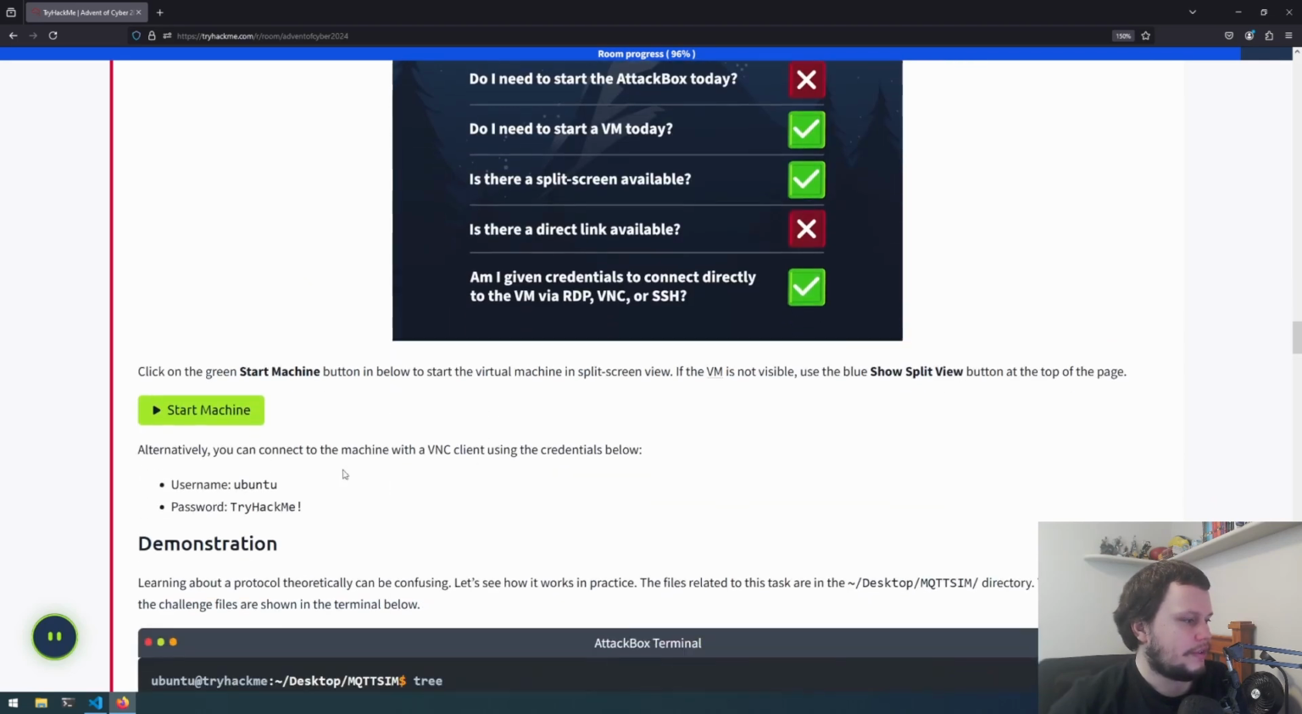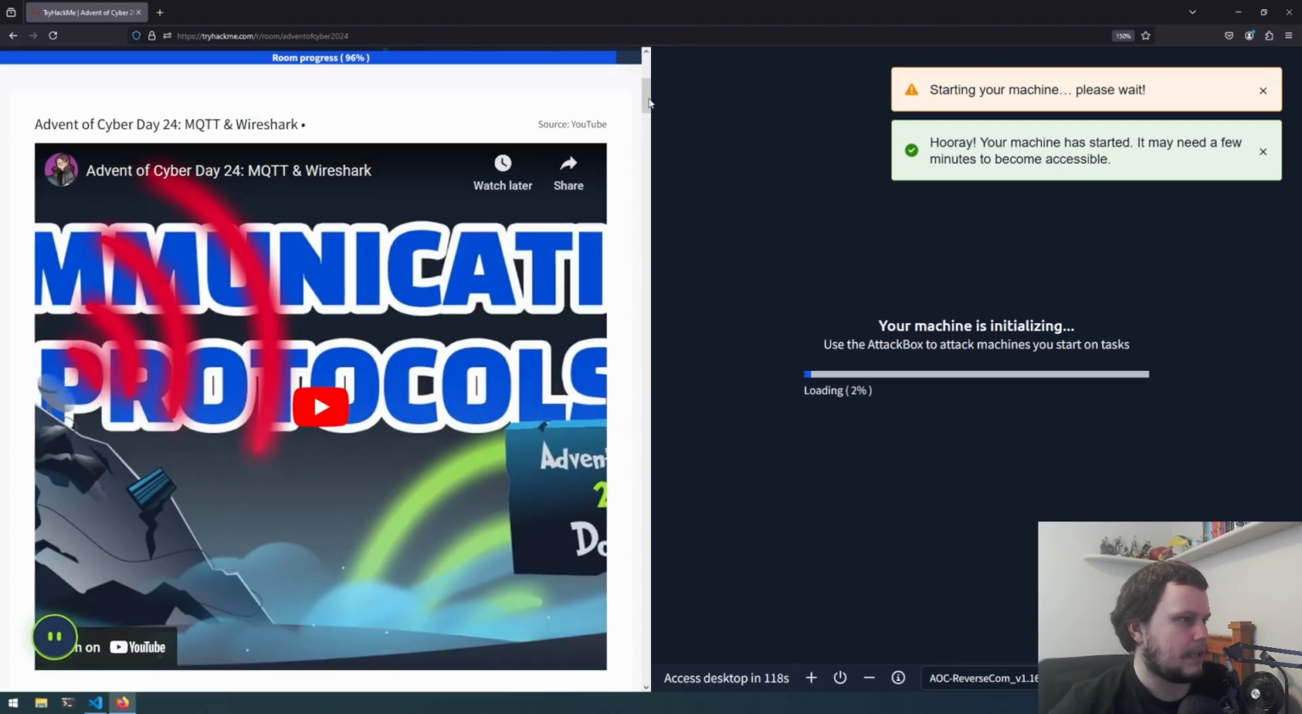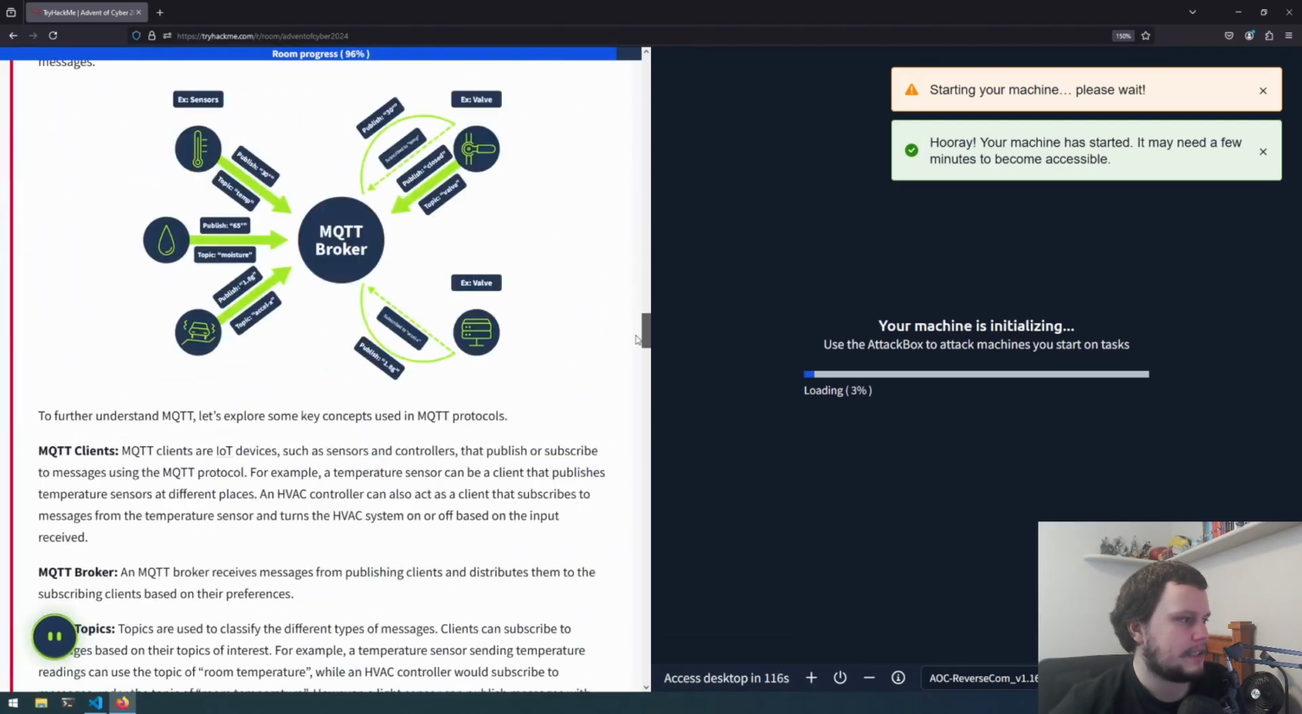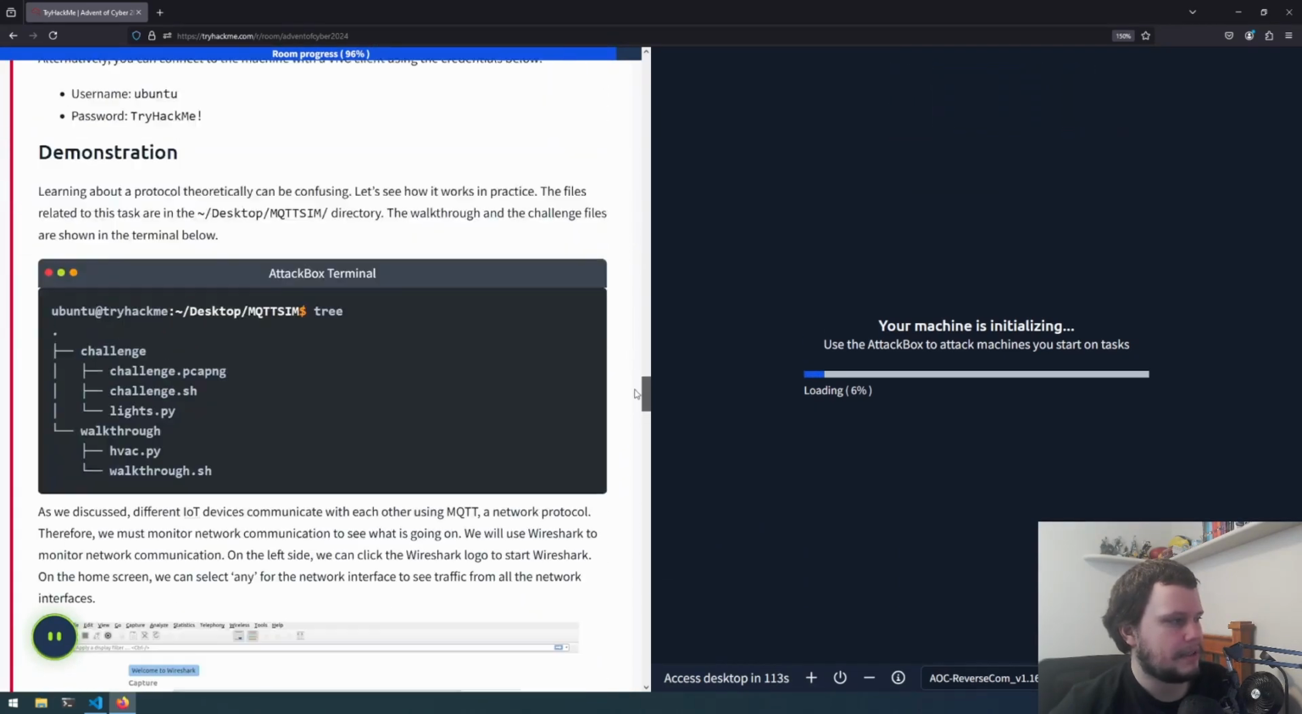So for this challenge, we are starting the virtual machine. We do not need an attack box, and you can RDP or SSH into it, and as we've seen, it's opened up in split view.